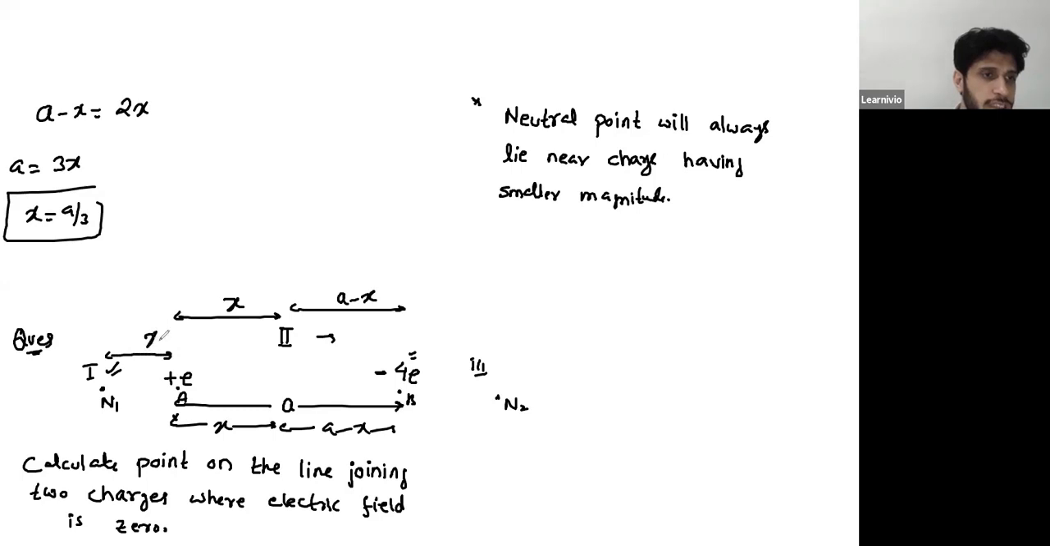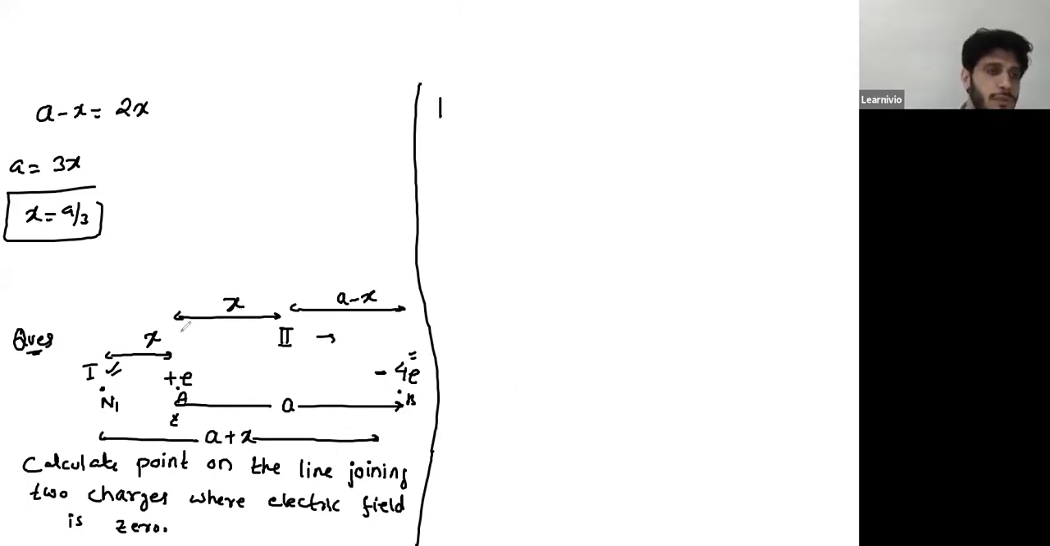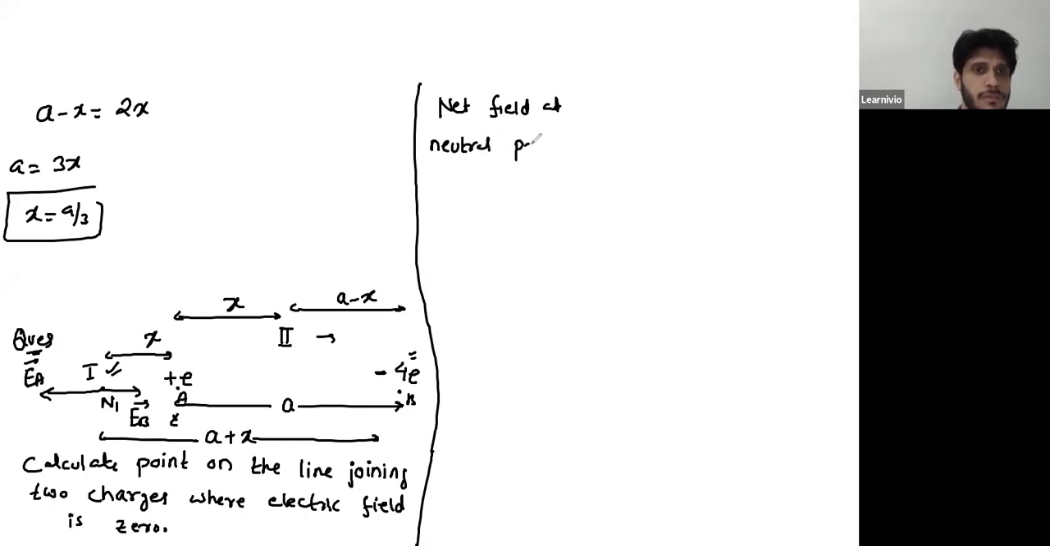Let's say I call this separation as X from one charge, and from the other charge, this will be A plus X. Get the value of X now. The net field over this neutral point is due to charge at A, this is EA, and then due to charge at B, which is towards the charge, it's EB. So net field at neutral point is 0, that means the vector sum of EA and EB should be 0.